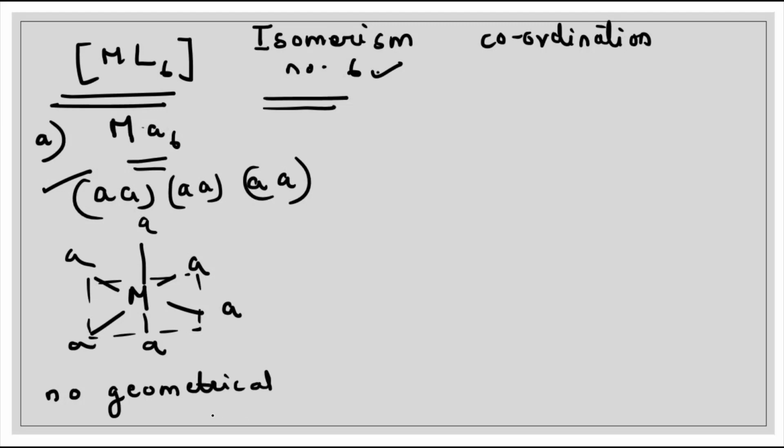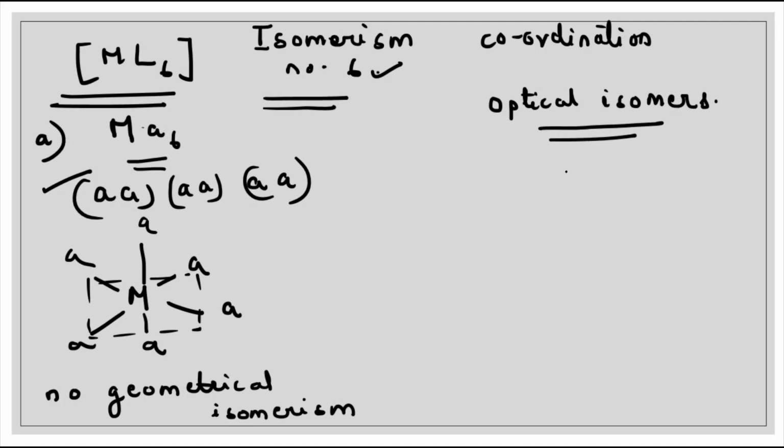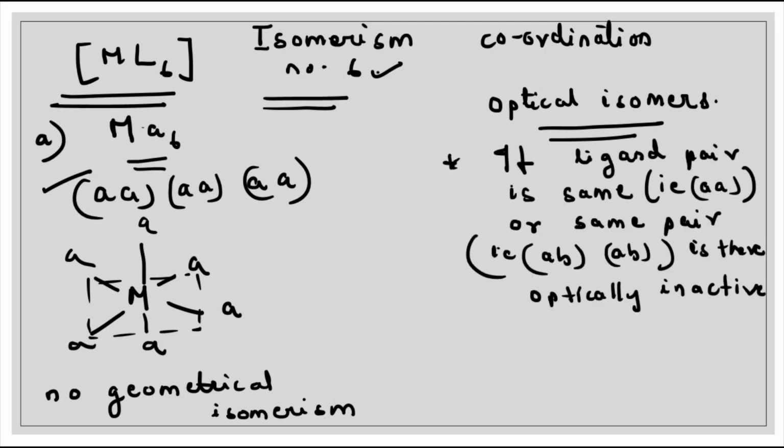Now let us see whether optical isomerism is possible in the case of this complex. Before that, you have to remember one thing. To find out whether a complex is optically active or not, we have said that it should form a non-superimposable mirror image. Another point to remember is that if the ligand pair is the same, then the compound is optically inactive. It is an important point, remember.